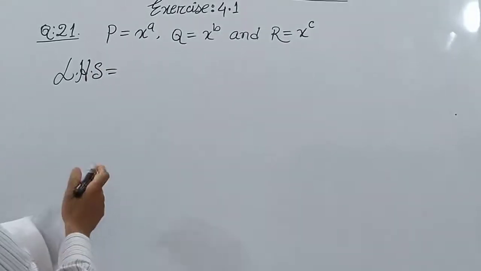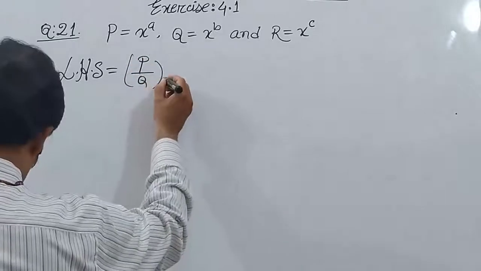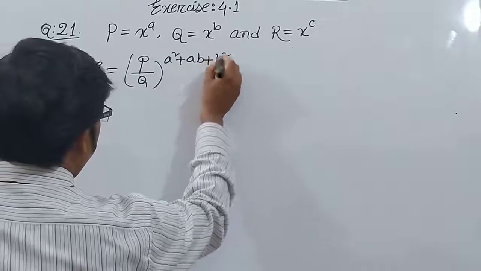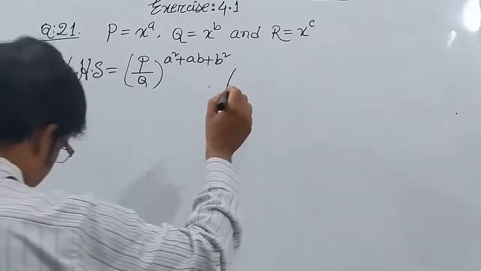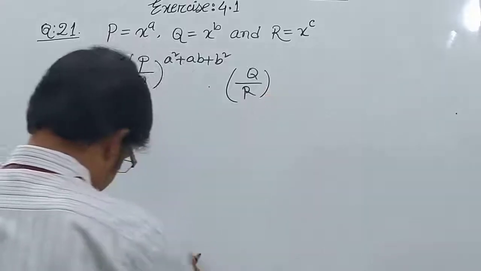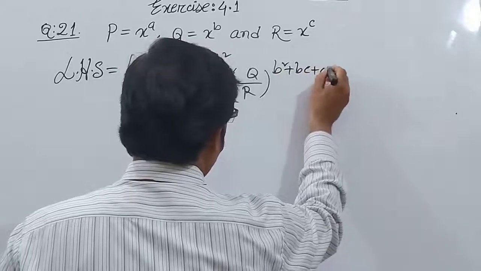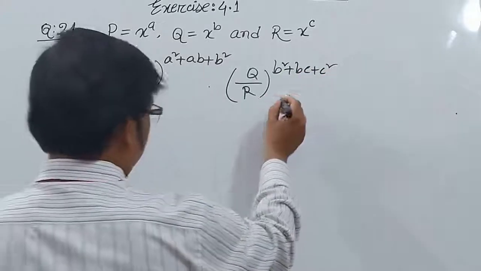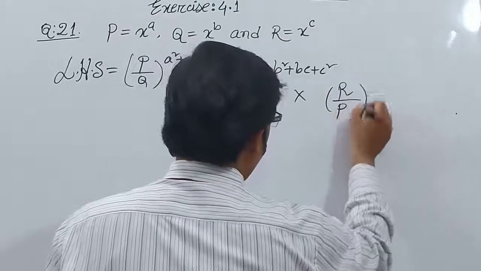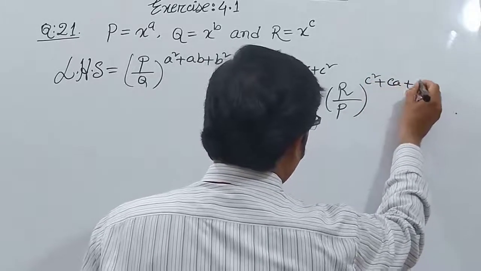What is left hand side? (p/q)^(a² + ab + b²) × (q/r)^(b² + bc + c²) × (r/p)^(c² + ca + a²) is equal to 1.